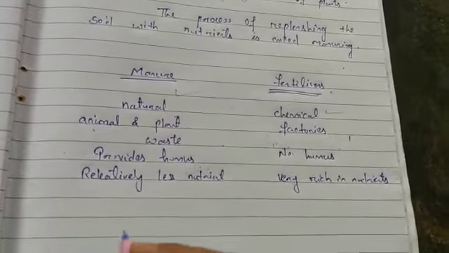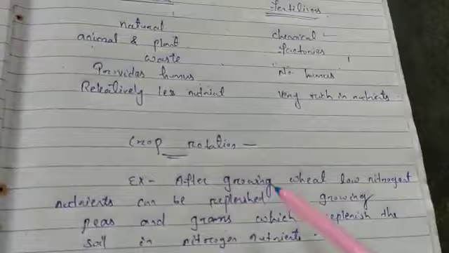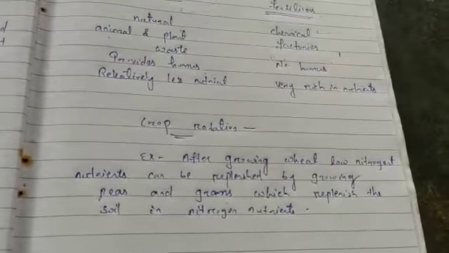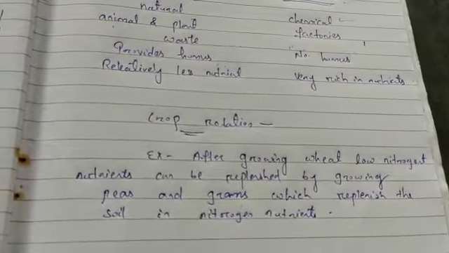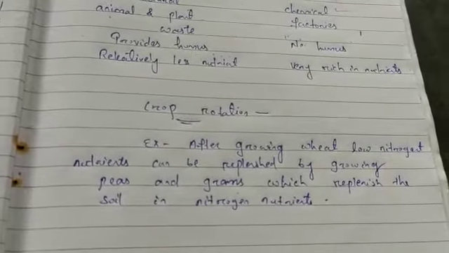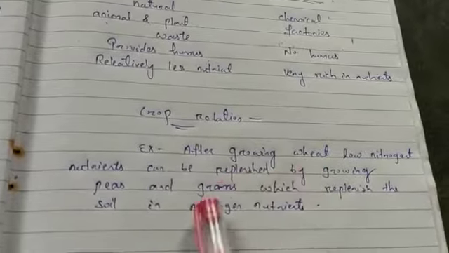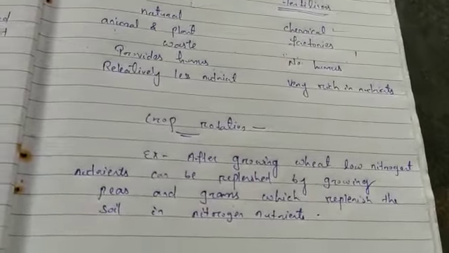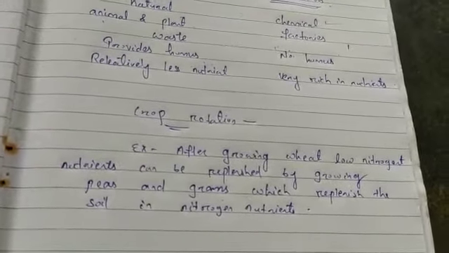Another better method is crop rotation. Crop rotation means we can grow crops one after another in the same field, according to the season and according to the need of the nutrients. For example, when we grow wheat, most of the nitrogen nutrients are absorbed from the soil.